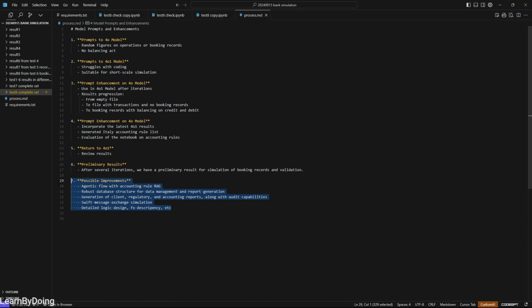Then I would say for this project, there are several possible improvements we can make. First of all, we can build an agentic workflow with accounting rules and a RAG system, so the agents can always quote the accounting rules and make better accounting decisions. We can also design a robust database to handle data management and report generation. Of course, in a production environment, this is a must, because the management of the database is a very complicated issue. Then we can also improve the generation of client, regulatory and accounting reports, along with audit capabilities.